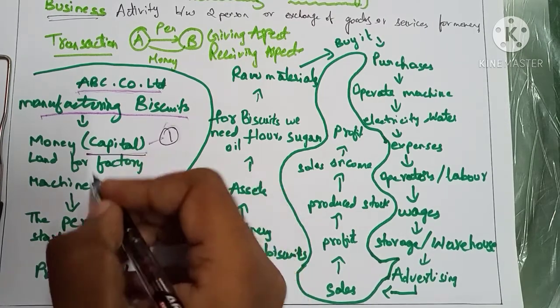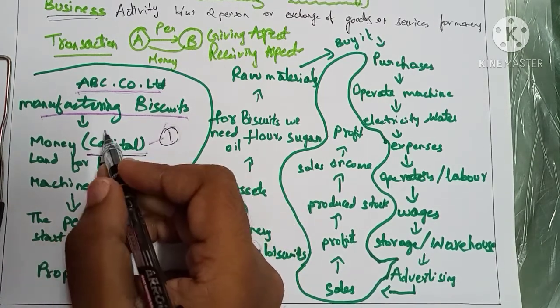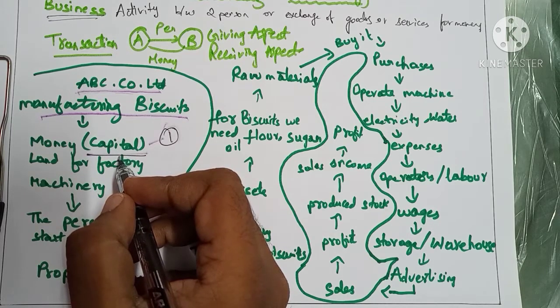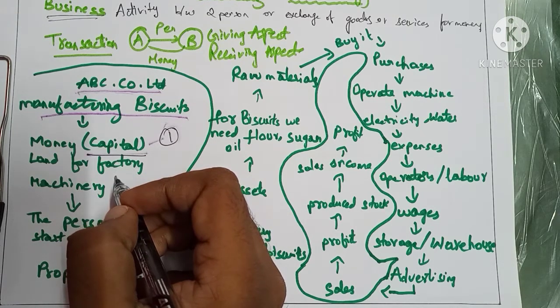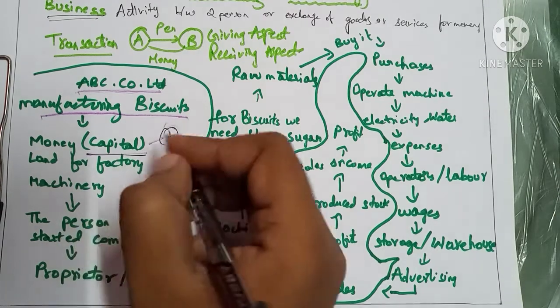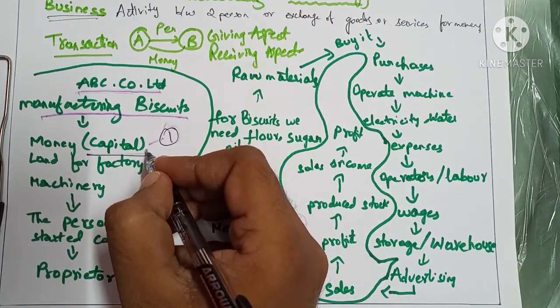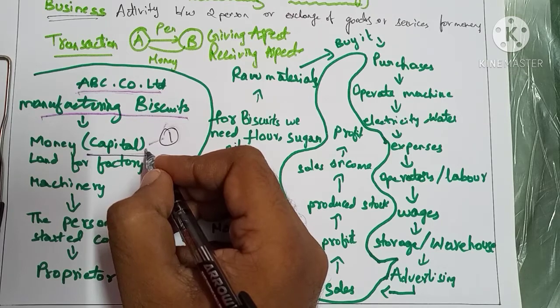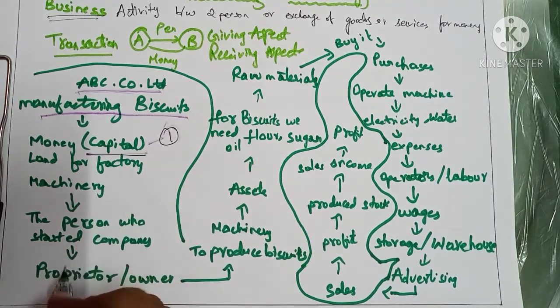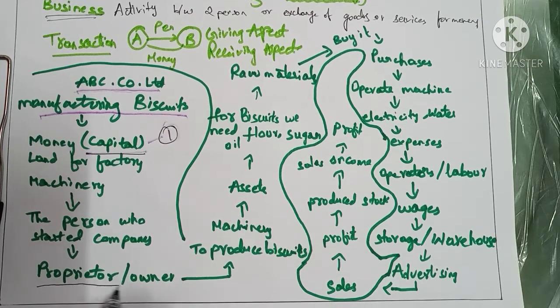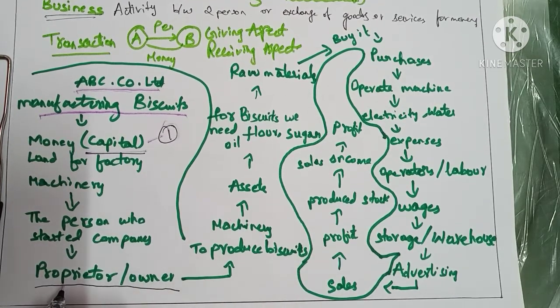So let us assume that ABC company has started manufacturing biscuits. So the person who had spent the initial money, the person who has started the business with his own money, that is capital, what can we call him? He is called the person who started the company. He is called a proprietor or owner. Proprietor and owner are both similar.